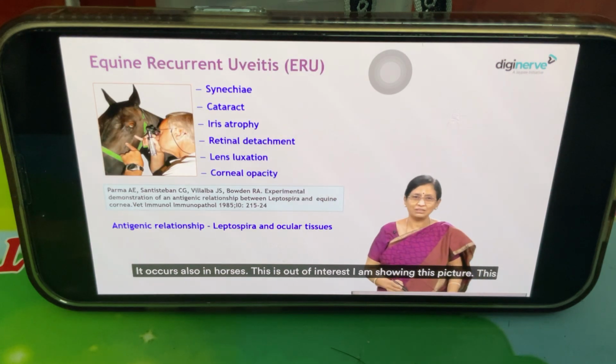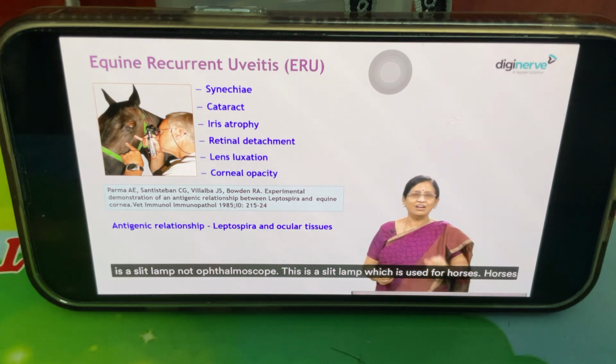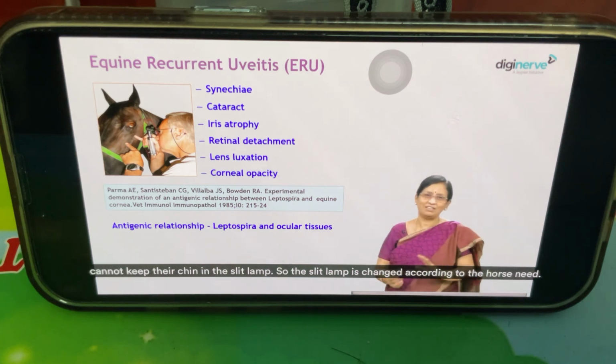This is out of interest. I'm showing this picture. This is a slit lamp, not an ophthalmoscope. This is a slit lamp which is used for horses. Horses cannot keep their chin in the slit lamp, so the slit lamp is changed according to the horse's needs.